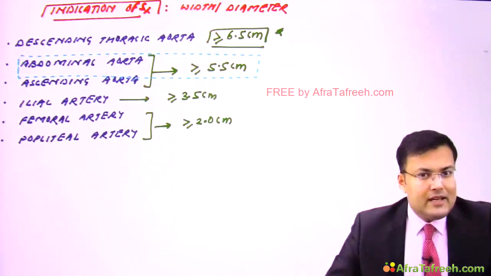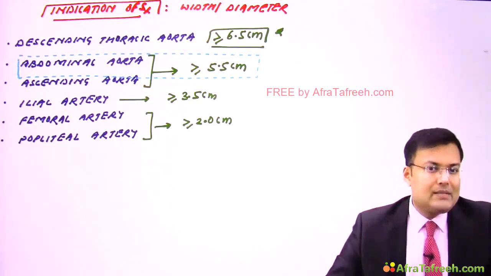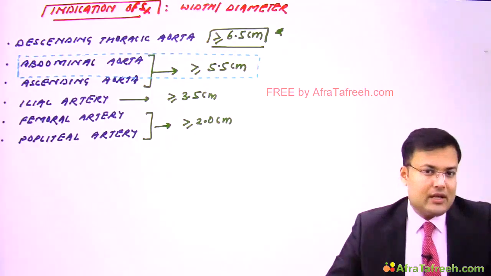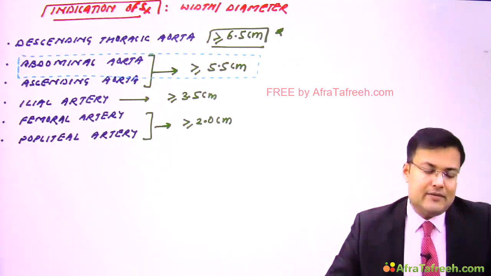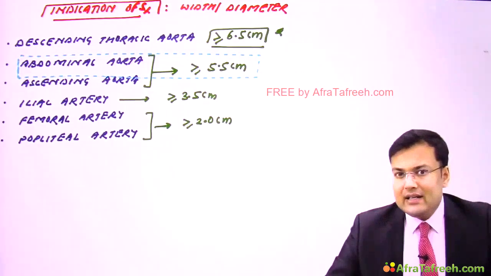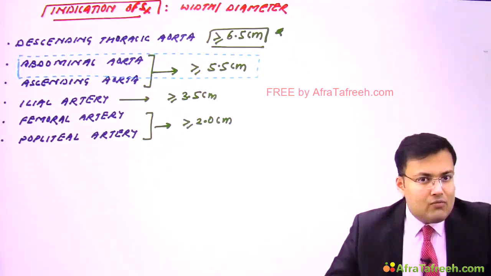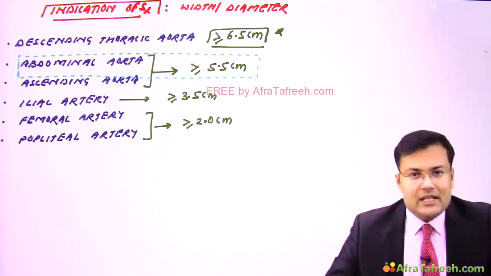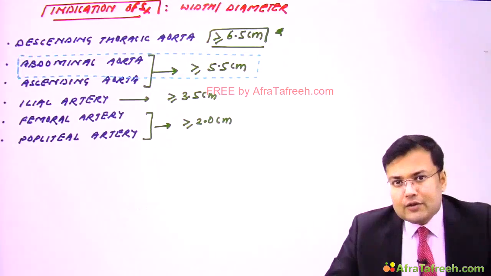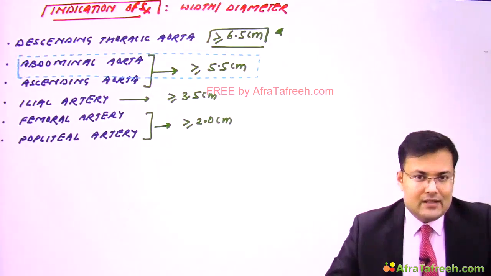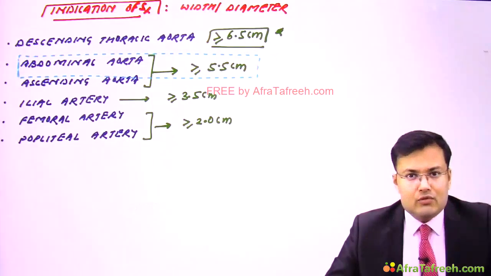There is another very easy way to remember. It's maximum for descending thoracic aorta, that is 6.5. For abdominal aorta and ascending aorta, it's 5.5. For iliac artery, it's 3.5. For most medium-sized vessels, it is 2 centimeter, and for most small-sized vessels or arteries, it is more than or equal to 1 centimeter.